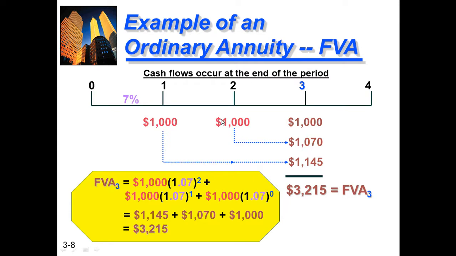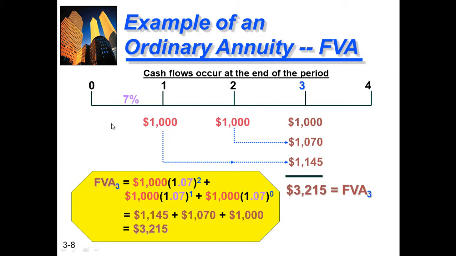Let me solve an example using this formula. Dear students, in the previous lecture, lecture 4, I also told you that if you are going to solve any example, first of all you should draw a timeline for that example. This is the timeline for that example.